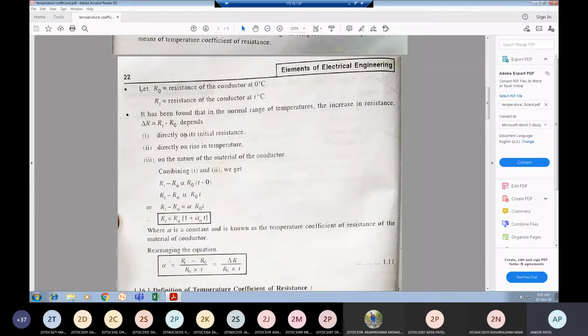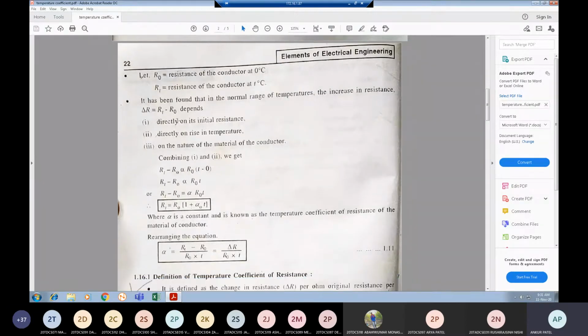So we are correlating these conditions. Combining conditions 1 and 2, RT minus R0 is proportional to the initial resistance, that is R0, and directly to the rise in temperature.